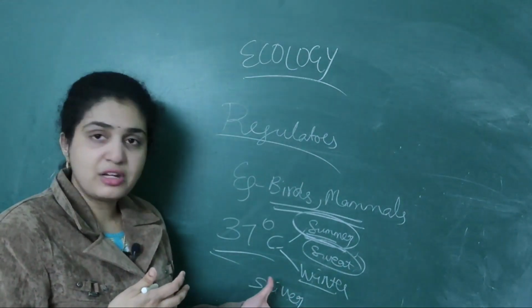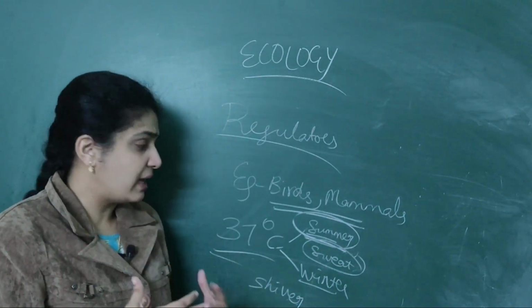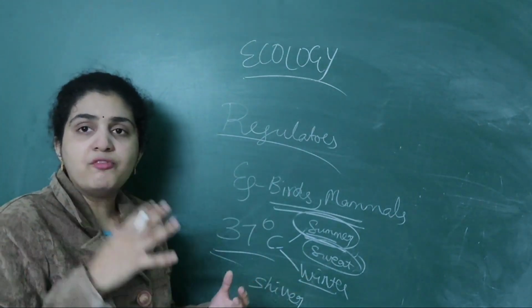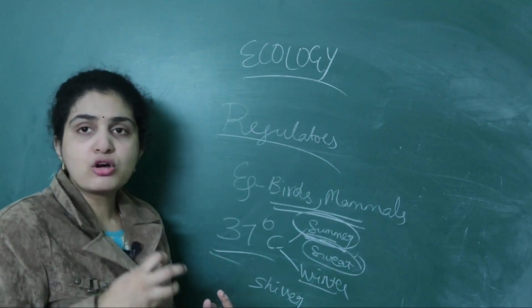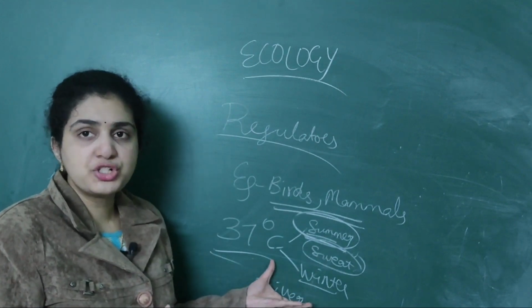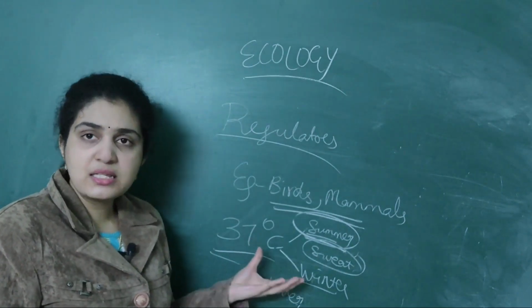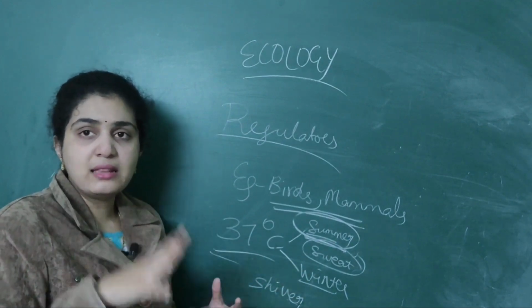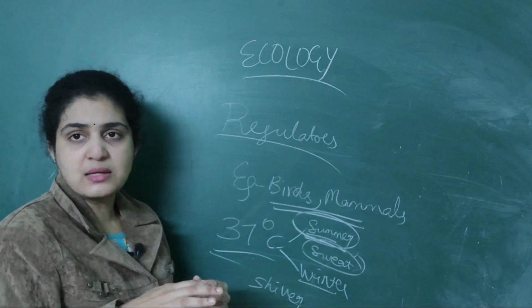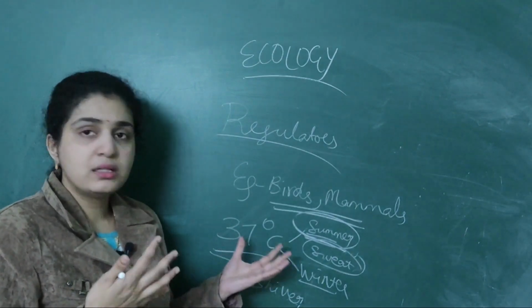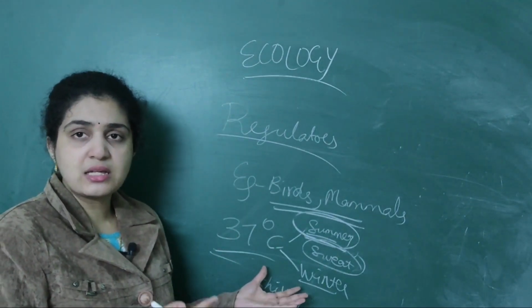So heat loss will be there from our body, and then what will happen? Again, it will come to 37 degrees Celsius. So heat loss takes place from the body due to shivering. Due to summer, it is sweating. Our body has created this special mechanism to maintain a constant 37 degrees Celsius.